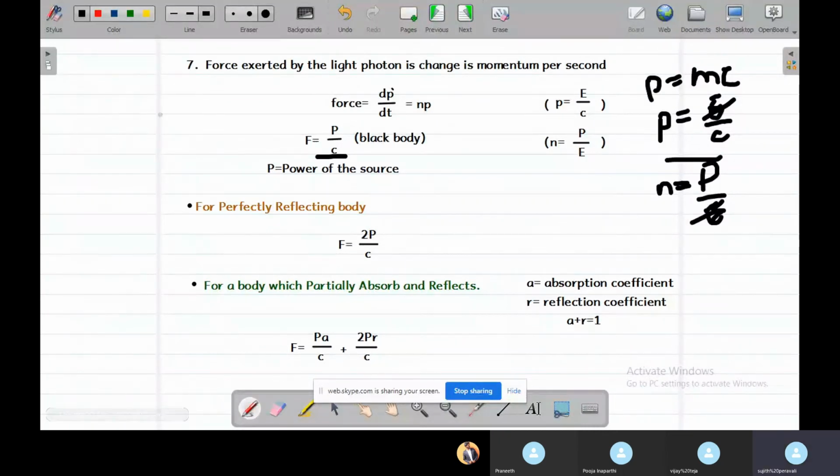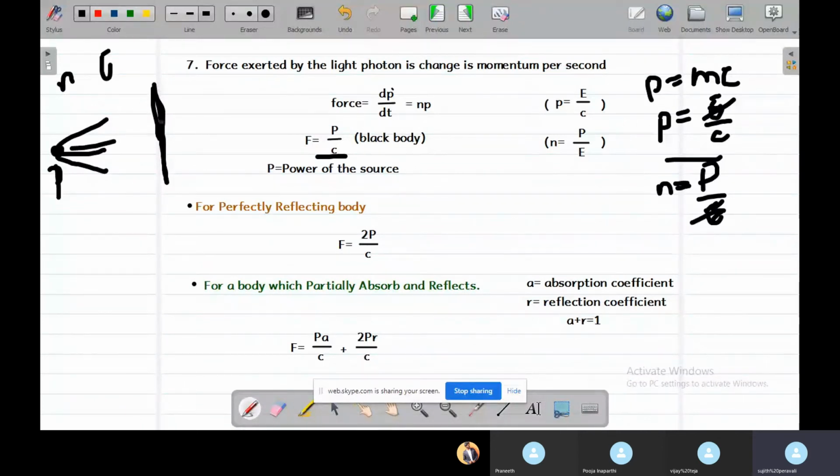Now let us consider a black body and a point source, which has power P watts, and the number of photons emitted by this source will be n, which have energy E, hitting the black body surface.